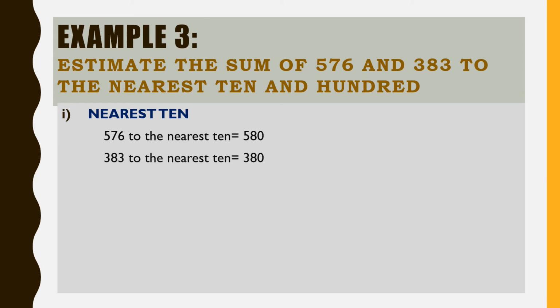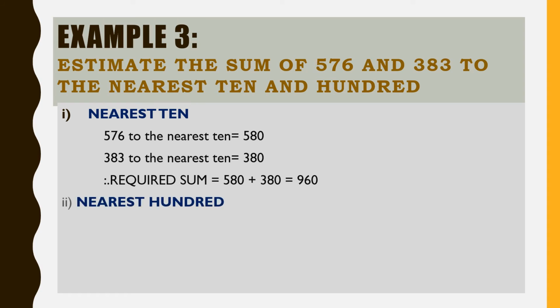Next, we have 383 to the nearest 10 equals 380. We have 3 in the ones place, so it's less than 5. So write 0, that equals 380. So our required sum equals 580 plus 380, that equals 960.